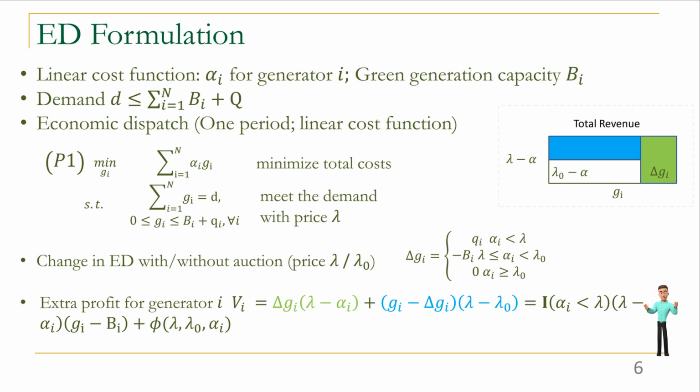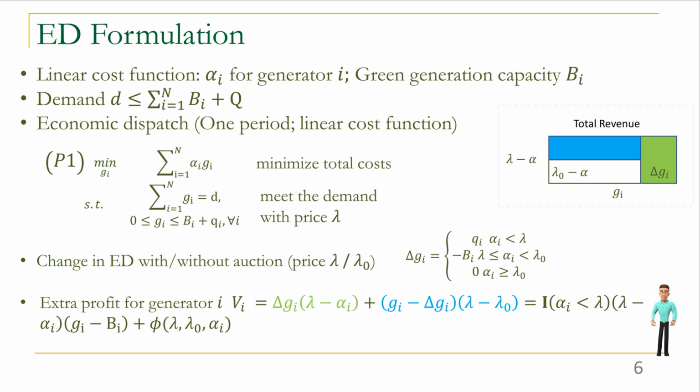We consider a simplified ED modeling. We assume the generator i has a linear cost function with coefficient alpha i and also has green generation capacity Bi, which means the maximal generation if the generator does not buy any certificate. We assume the demand D can be satisfied by the Bi and the total certificate Q. We construct problem P1 as our ED process. The system operator needs to minimize total system costs with the meet of the demand.